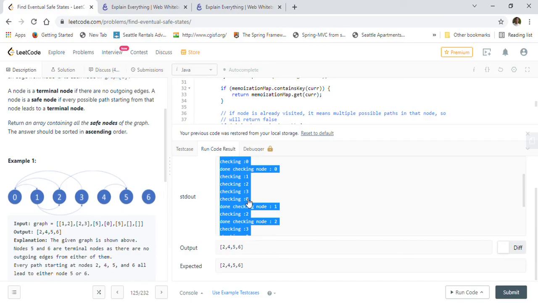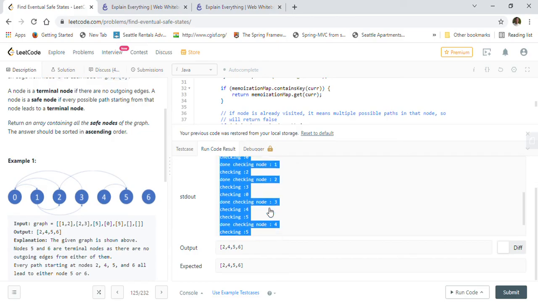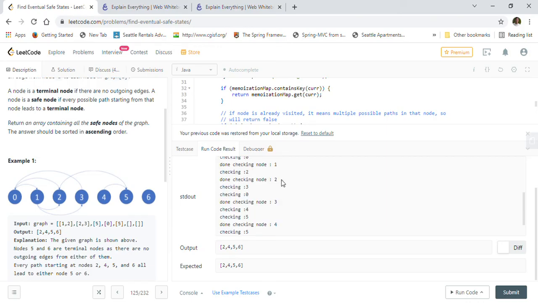And once it is 0, 0 is already false, we know, because of the memoization map. So we will just make 1 also as a false, right? So similarly this DFS works. As you can see, other entries are there. So checking 2, we already checked when we were doing the DFS for 0. So we will immediately find that in the map, and we will just use that from the map itself, right? So that is how the solution works.